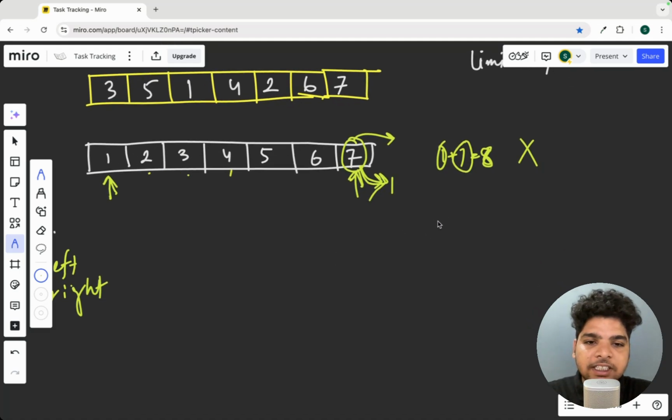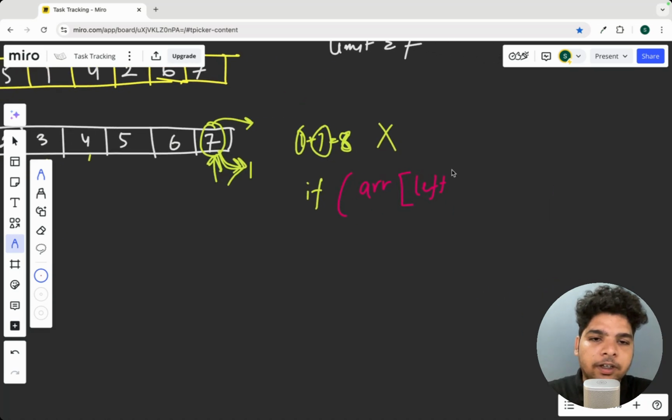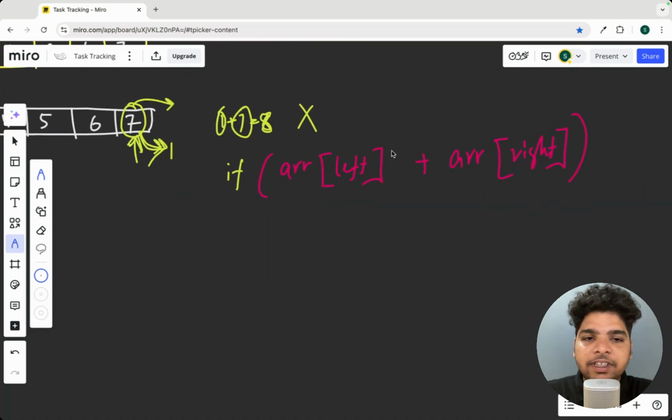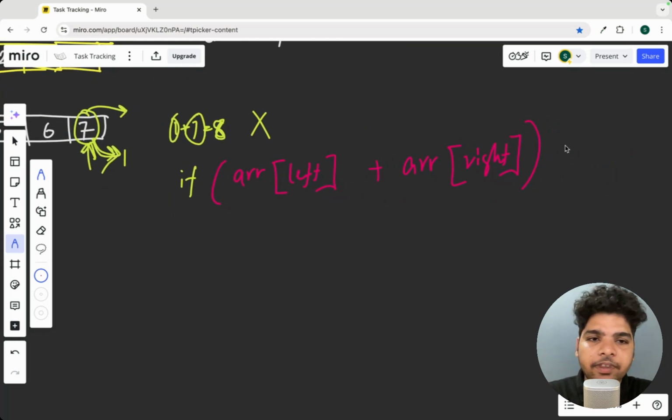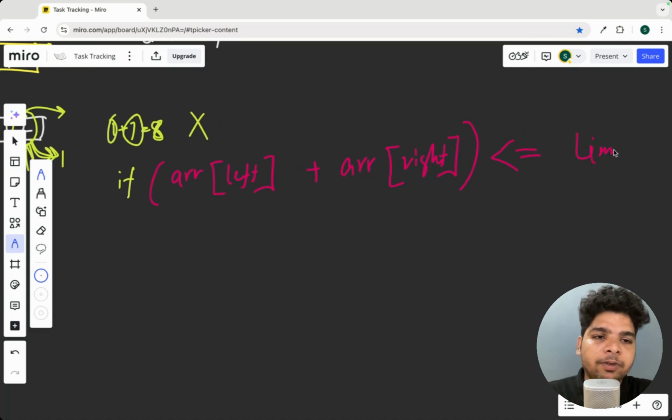Now what is the first condition? We'll check if, let's say, ARR of left plus ARR of right is less than or equal to the limit.